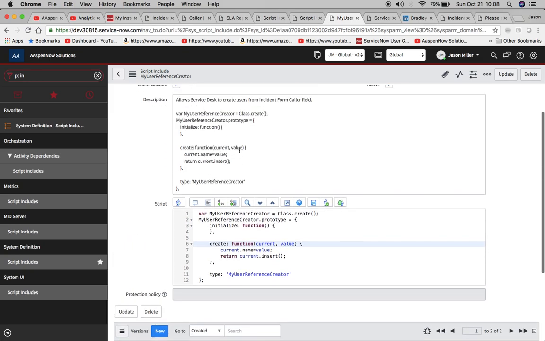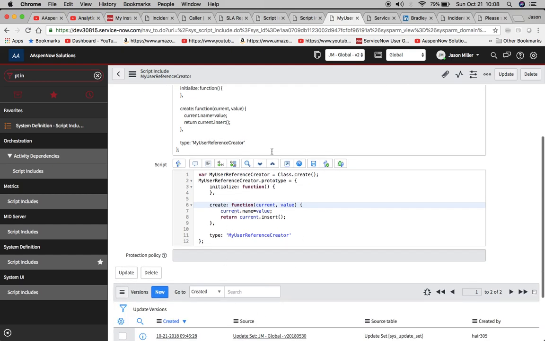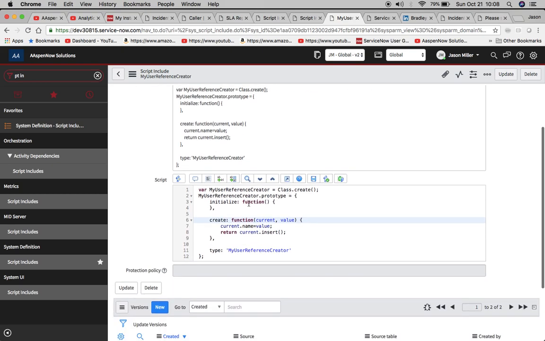Here's our script. Sometimes I like to use this description field if I have an older version of the script. I know you can find it down here in versions, but it kind of saves me time because some people will comment stuff out like that. Or what you can do is comment this way too, in case you're not an expert with scripting, which I'm surely not, but I know this much in order to comment stuff out right here. But we're going to make all this active. So this is our script include. If you need the exact text and you need me to copy and paste it and send it to you, I have no problems doing that. All you got to do is reach out.